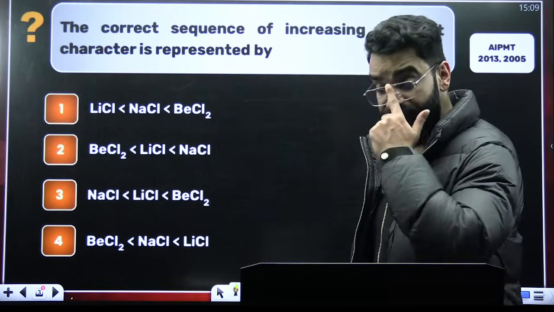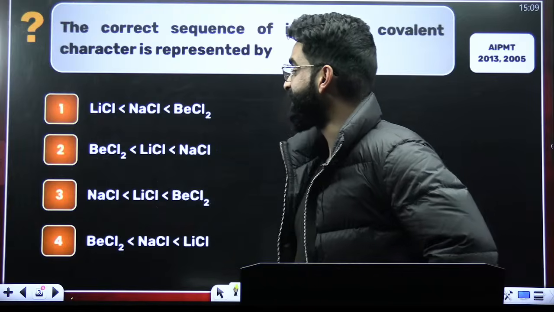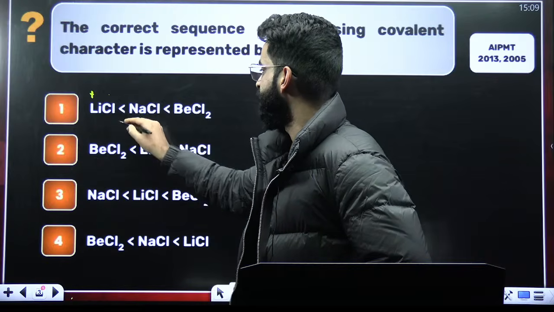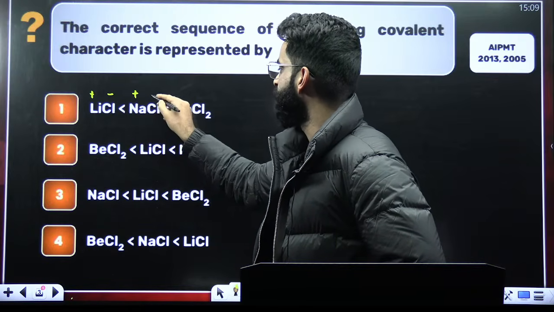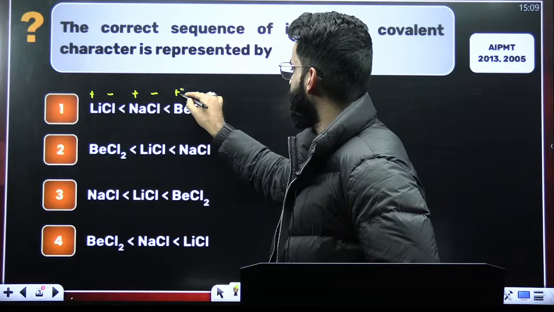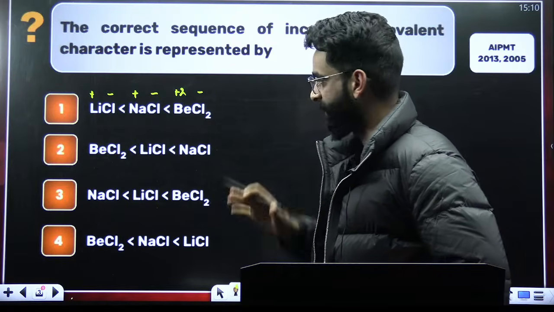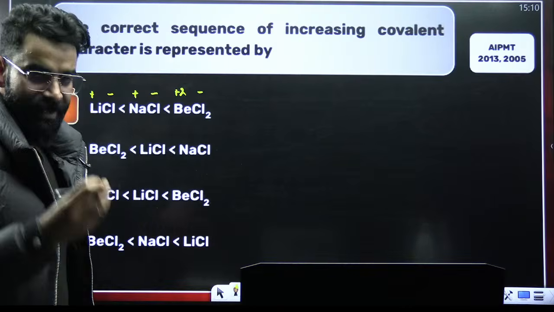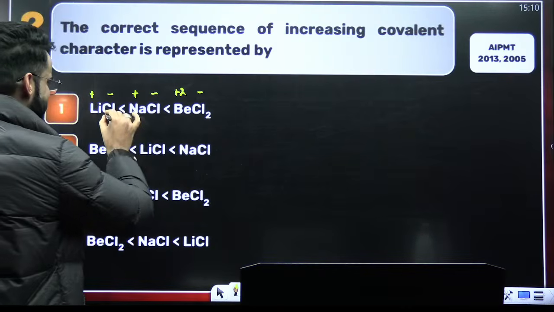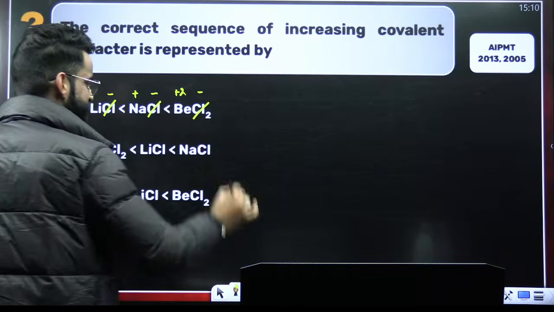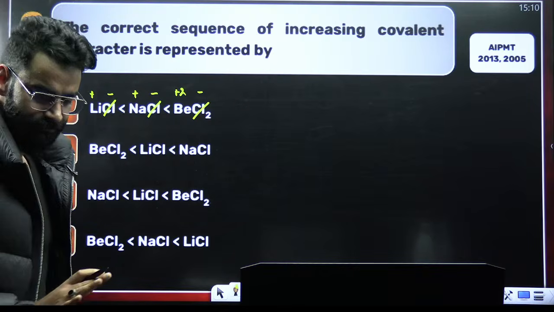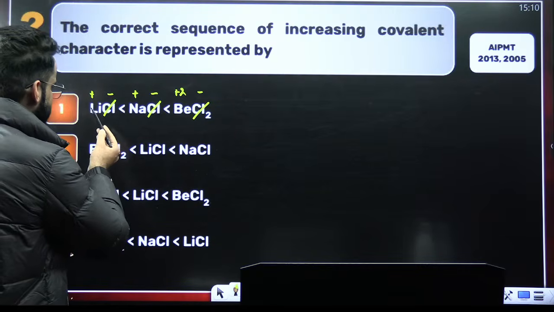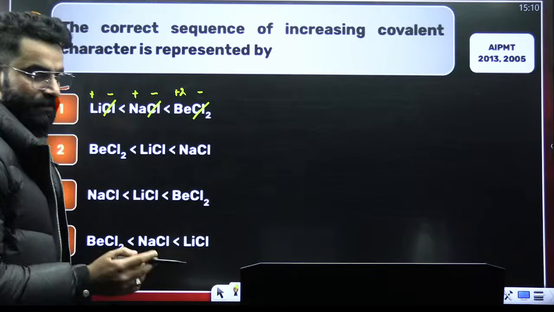My dear students, first of all, if you look at all these compounds, LiCl, NaCl, and BeCl2, this is Li positive, this is Cl negative. This is Na positive, this is Cl negative. This is beryllium di positive, this is Cl negative. Now you tell me, is the anion same everywhere? Yes, it is Cl negative. I'm not going to talk about Cl negative because it's same everywhere. So I'm going to decide as per the cation: Li positive, Na positive, Be di positive.